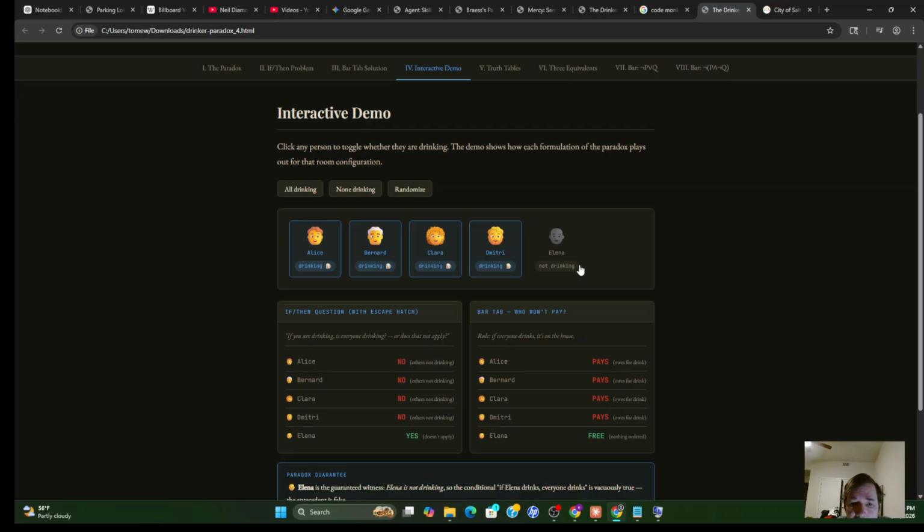And then we get to Elena. Now, if Elena had a drink, she wouldn't have to pay because drinks are on the house. And Elena doesn't have a drink, and she doesn't have to pay because she doesn't have a drink. And again, it has to be the case that she doesn't have a drink because all of the previous people saw that drinks weren't on the house. So the answer to the question is no.